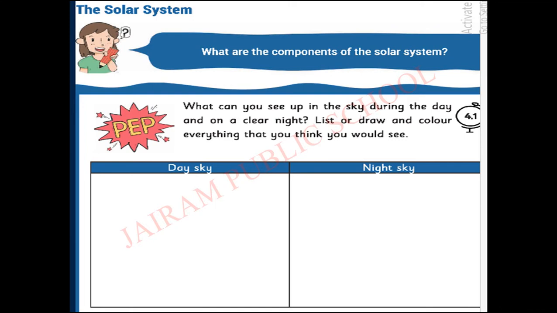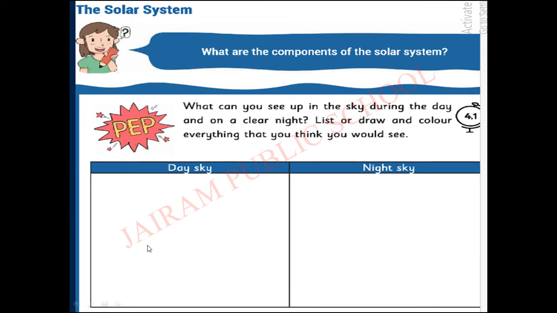We are going to start this topic with a PEP activity. What is our PEP activity? PEP activity 4.1. Dear children, everyone take your studio. You have to do this activity. Are you ready? What can you see up in the sky during the day and on a clear night? List or draw and color everything that you think you would see. Now we are going to draw, or otherwise list, what we can see in the day sky and night sky.